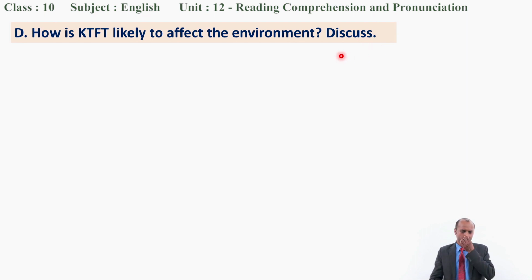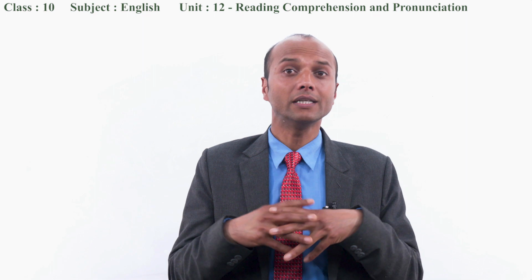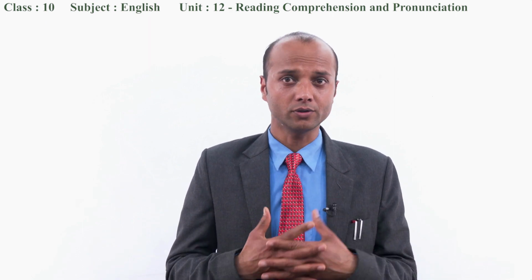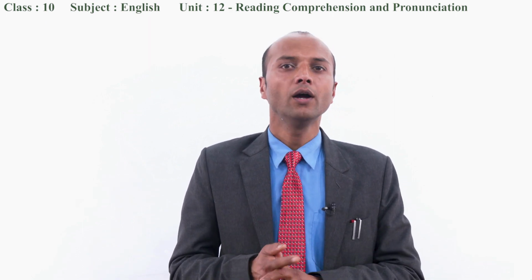So could you please generate some ideas on how the project is likely to affect the environment? You have to think about negative impacts of this project on the environment. Please write them down. Or do you think I should suggest you? Okay, please go on telling me.